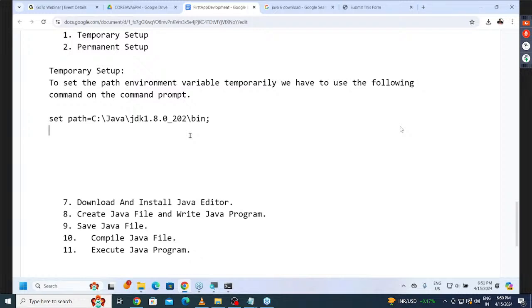This is in what setup now? Is it temporary setup or permanent setup? Temporary setup only. In a temporary setup, what do we have to provide? set path is equal to C:/Java/JDK 1.8.0_202/bin location. In this location only, we have to set the path environment variable. Got it or not? Shall we try it in the system now, on the command prompt?